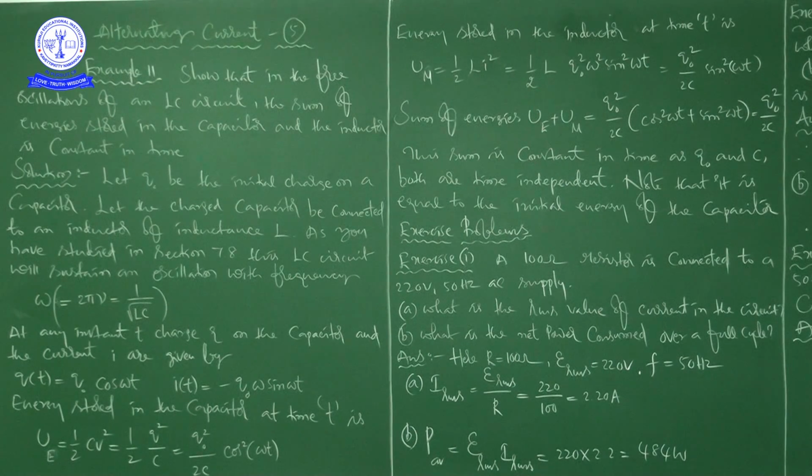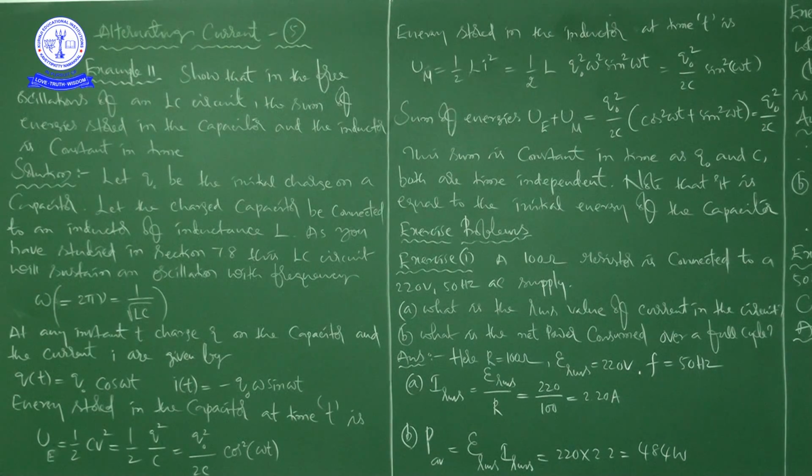So the sum of energies, mathematically, UE plus UM is equal to Q naught square by 2C into cos square omega t plus sine square omega t. Cos square theta plus sine square theta is equal to 1, so here cos square omega t plus sine square omega t is equal to 1. When this is equal to 1, UE plus UM, the sum of energies, is equal to Q naught square by 2C.